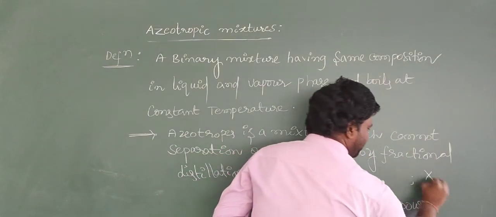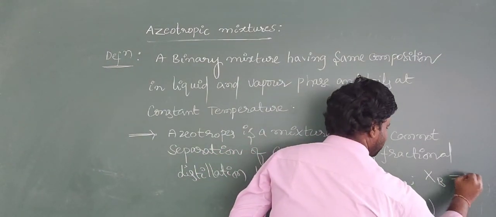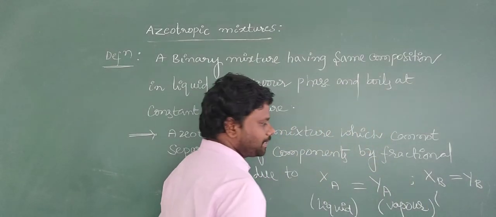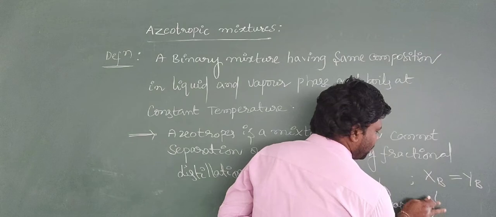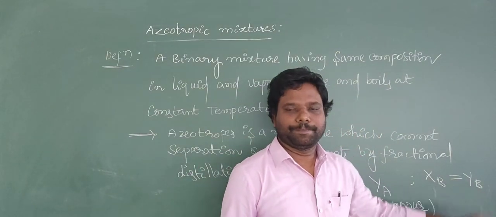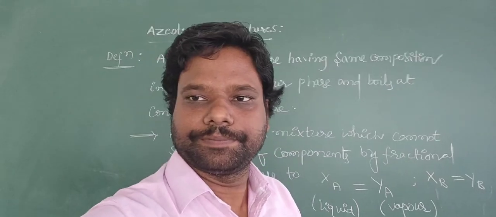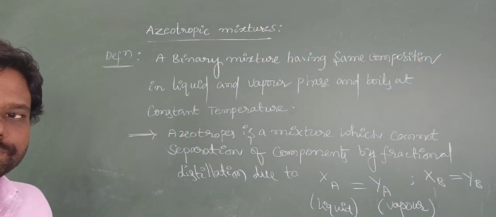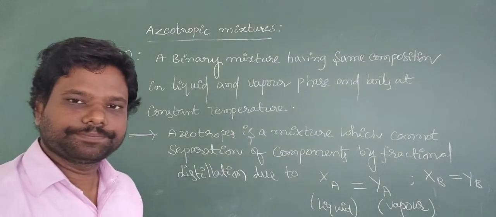Similarly, XB is equal to YB. XB exists in the liquid phase, YB exists in the vapor phase.